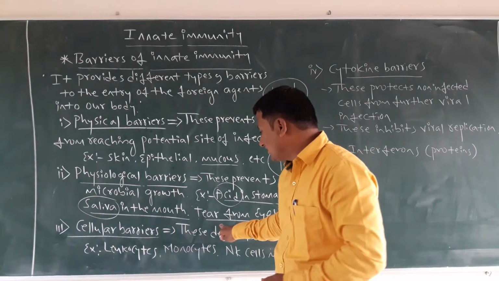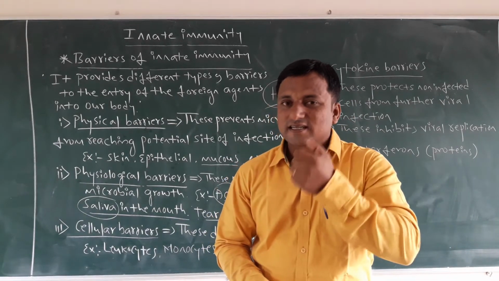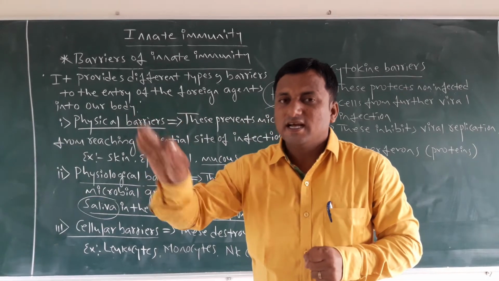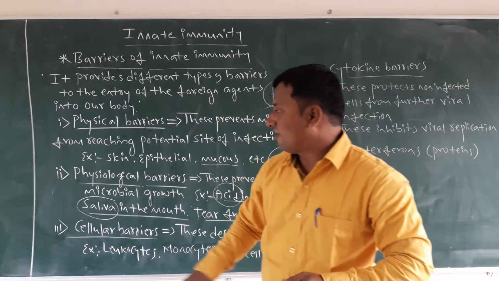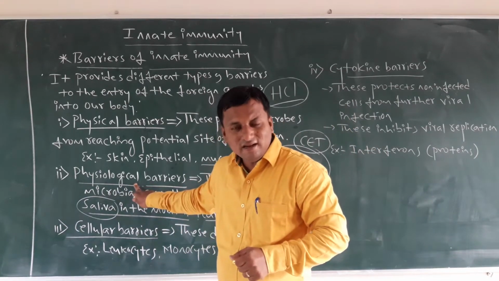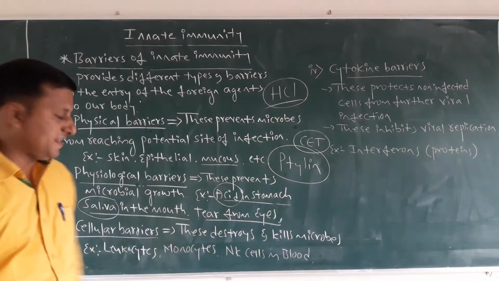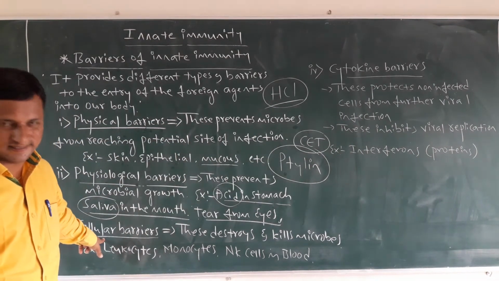And the next one is tears from the eyes. The tear present in the eyes is also responsible for throwing out the microbes and stopping their growth. So these are examples of which one? Physiological barriers. Okay. Then comes the third type of barriers, called cellular barriers.